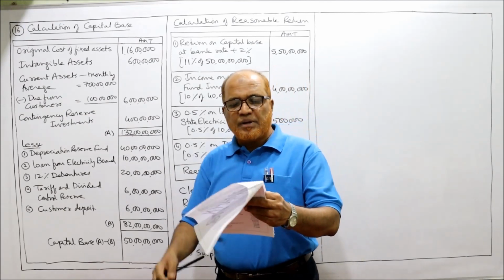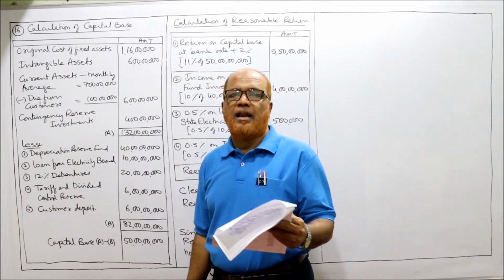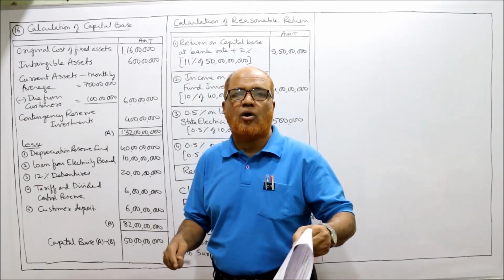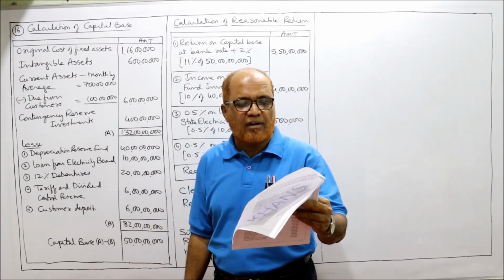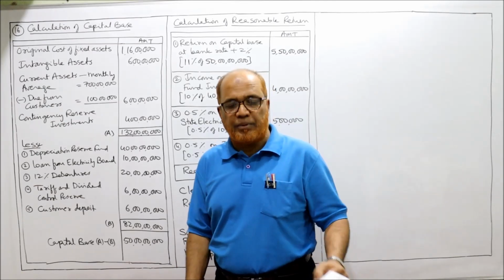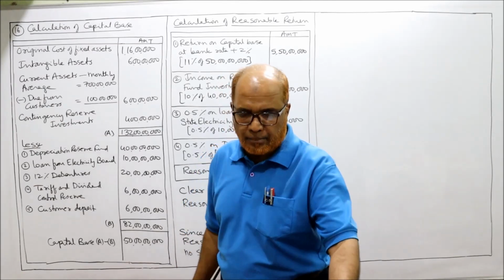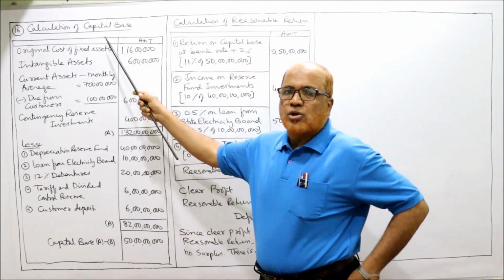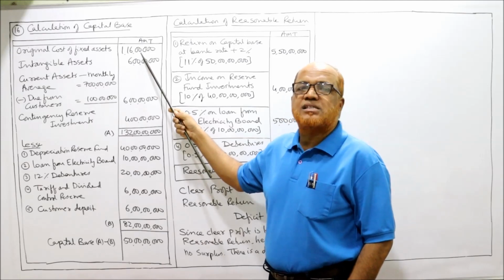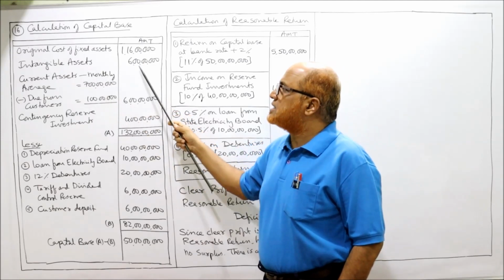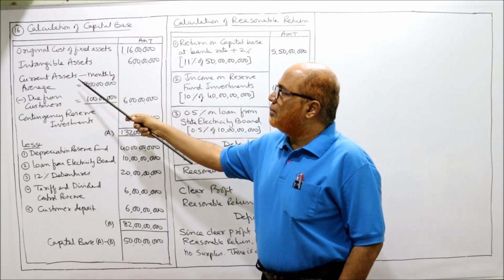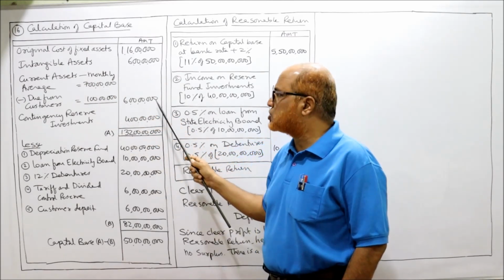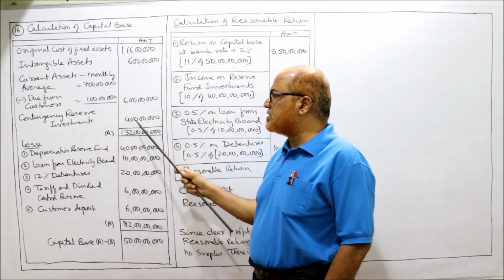Then, investments yield 10% return per annum. That means whatever the investment, contingency reserve investment or reserve fund investment, all investments are yielding 10% return. Bank rate is 9%. You are required to determine capital base, reasonable return and disposal of surplus. So, capital base: original cost of fixed assets 116 crore and intangible assets 6 crore. Then monthly average of current assets 7 crore minus due from customers 1 crore, 6 crore. Contingency reserve investment 4 crore.